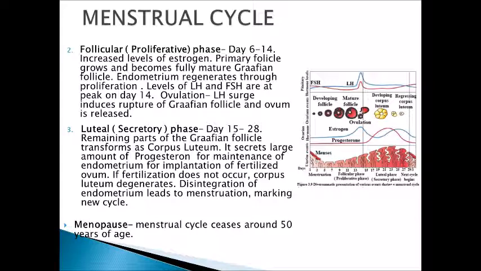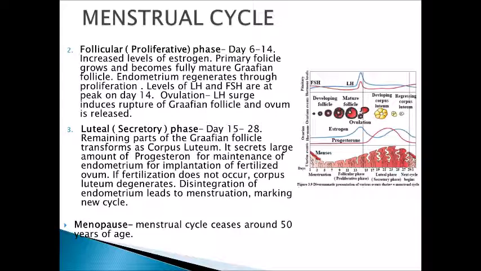So these are the three important phases of the menstrual cycle, which are related with the levels of estrogen, levels of LH and FSH, and development of the follicle, rupture of the follicle and ovulation, development of corpus luteum, and if fertilization does not occur, the endometrium disintegrates, leading to the next menstrual cycle.